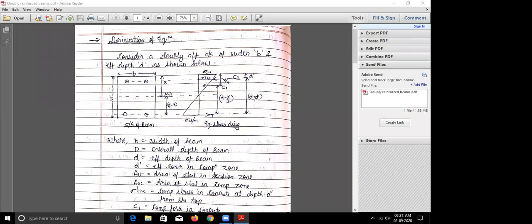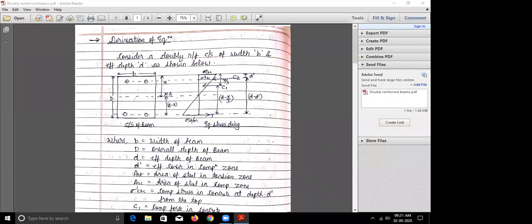Okay, so now here we will see the various components, the terms. B is the width of the beam, D is the overall depth of the beam, small d is the effective depth of the beam, and D dash. So what is D dash? I have just told you, it is the effective cover in the compressive zone. So that will be denoted by D dash.